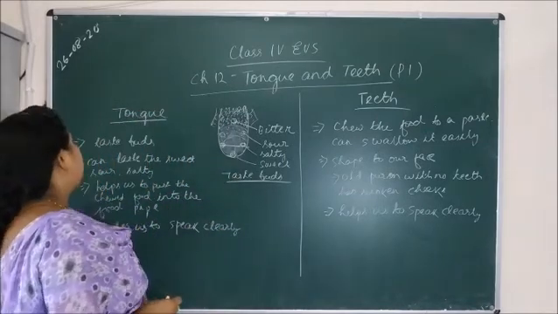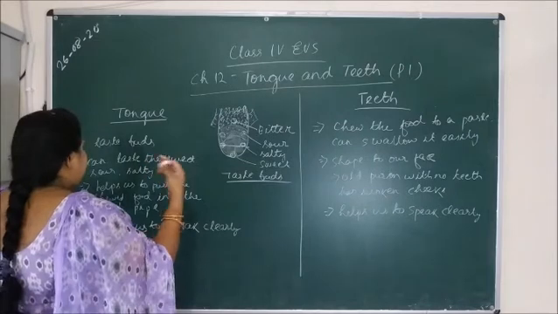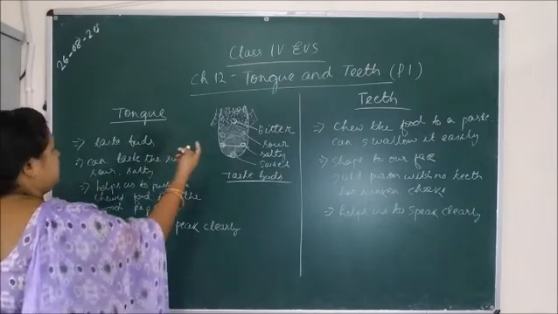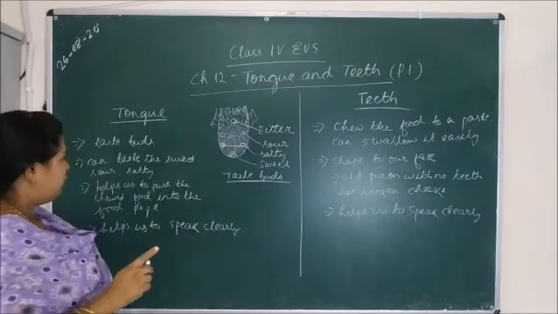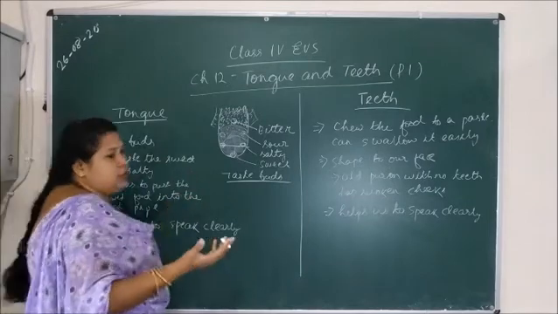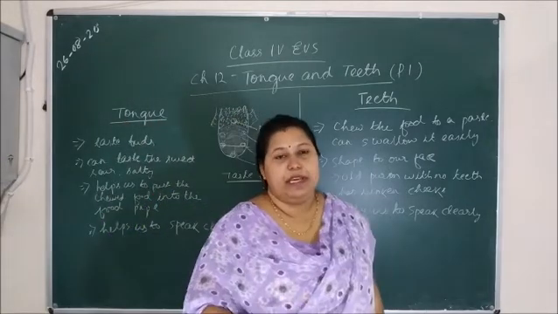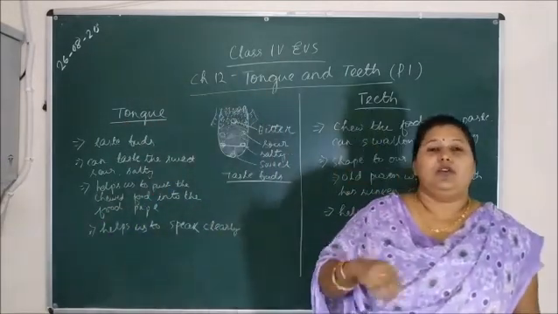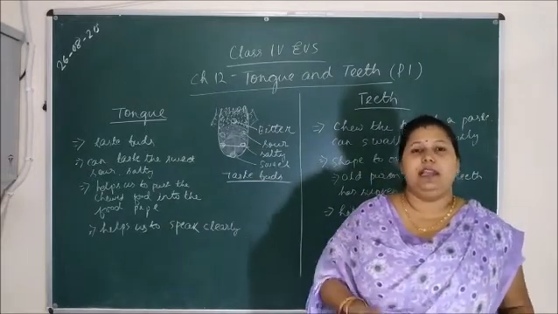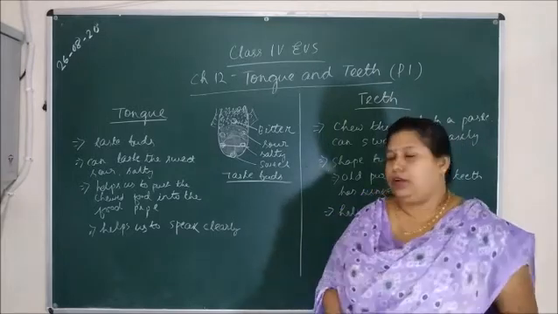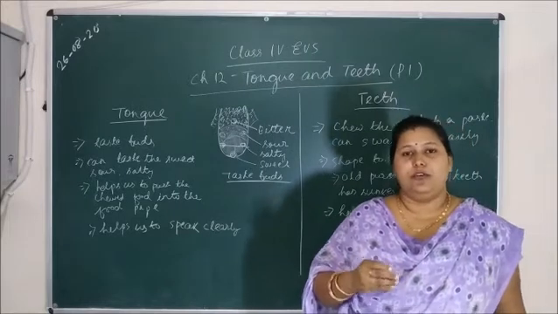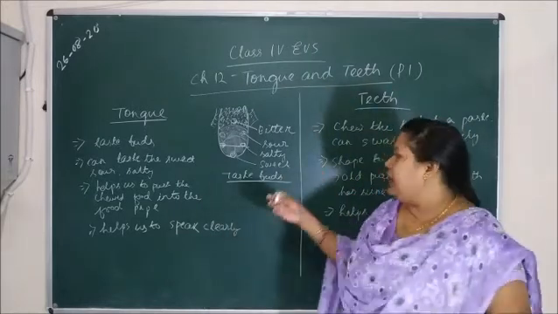The second thing, the tongue helps push the chewed food into the food pipe. It also helps to rotate the food around the mouth so that we can chew it better. Then it also pushes the food into our food pipe.